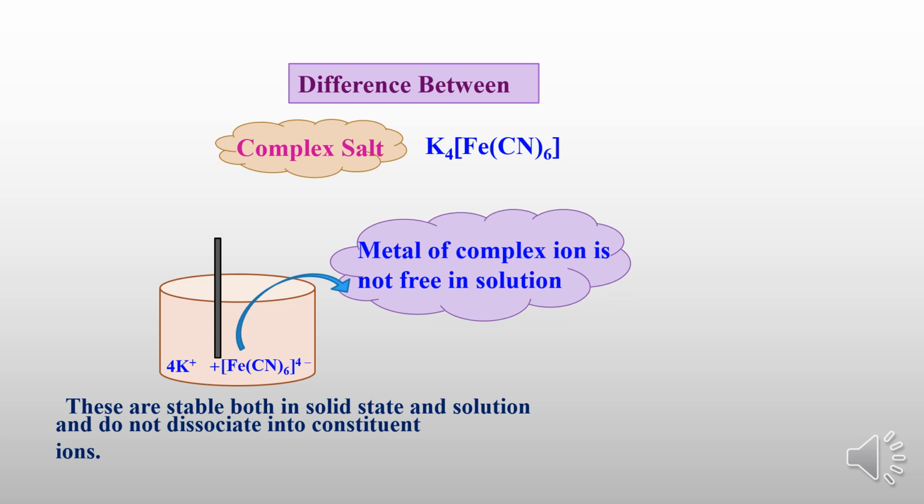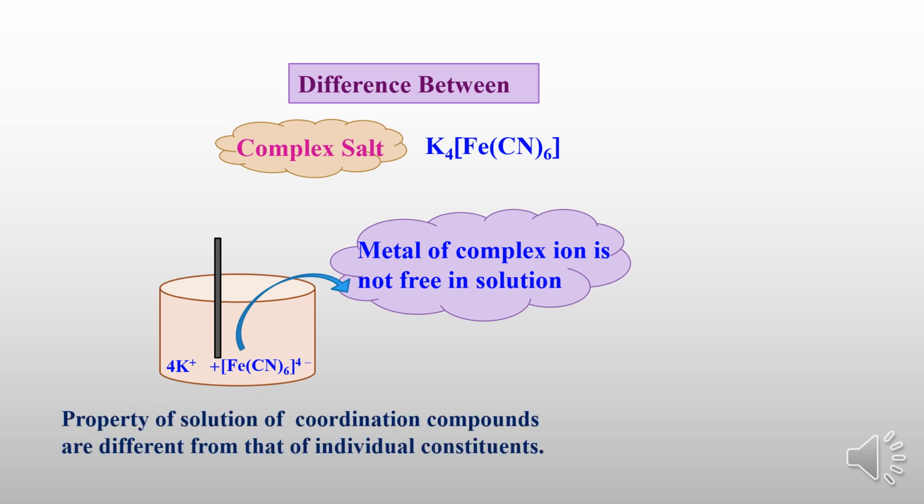So here the metal of the complex ion is not free in solution. The potassium gets a positive charge, and the complex or coordination sphere gets a negative charge. That coordination sphere is nothing but our coordination compound, which has its own identity. So the properties of the solution of coordination compounds are different from those of the individual constituents. The properties of the individual constituents and of the ions in solution will differ.